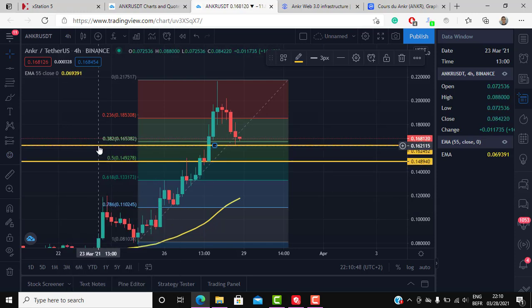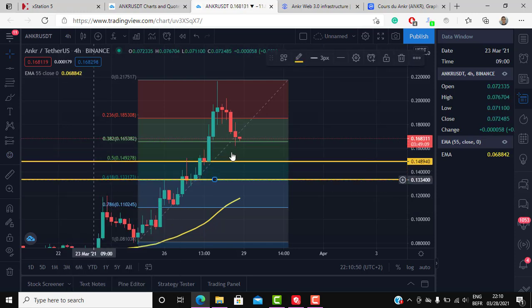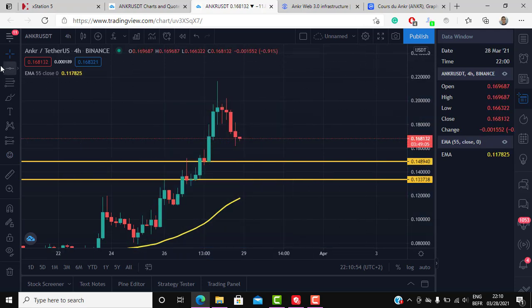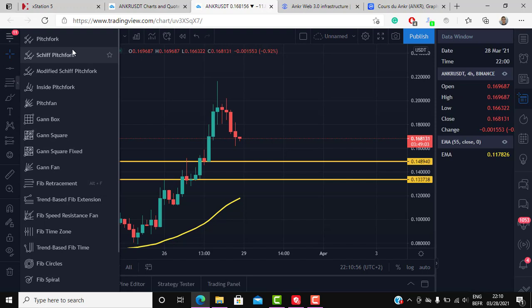Clone it. There you go. So we mark this area here. We're gonna remove the fibs, and then we're gonna use the Fibonacci expansions to kind of know where the next target would be.